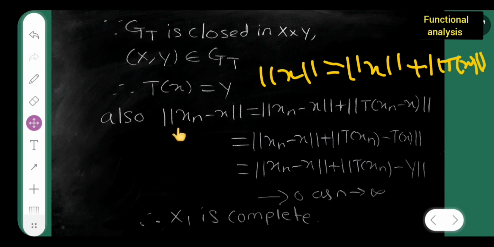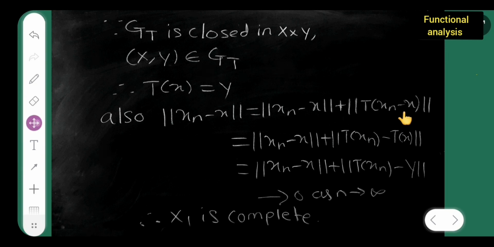In a similar way, ||x_n - x||_1 is the same thing we have written for ||x||_1: ||x_n - x|| + ||T(x_n - x)||.